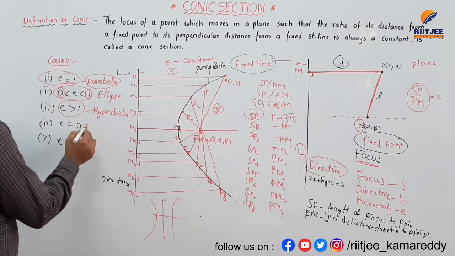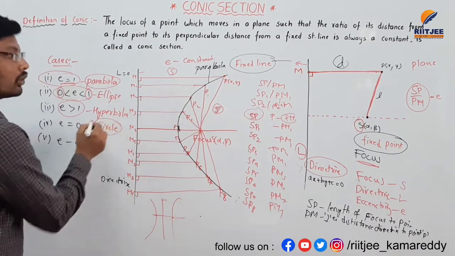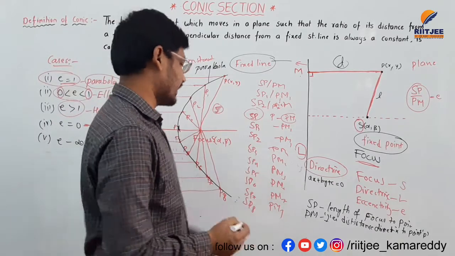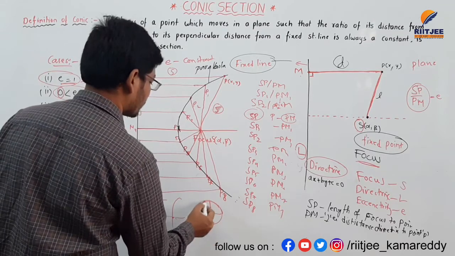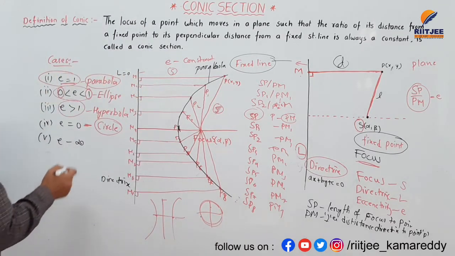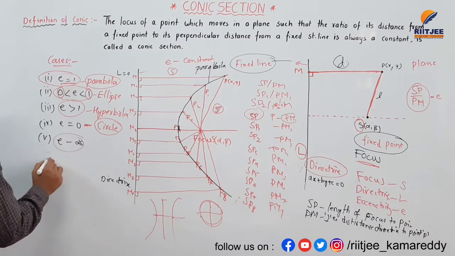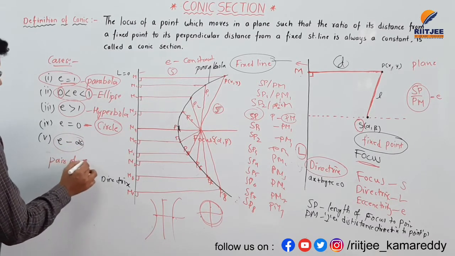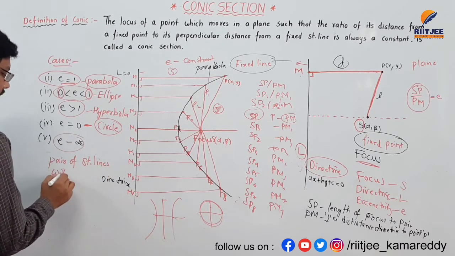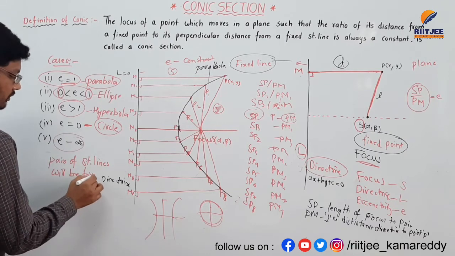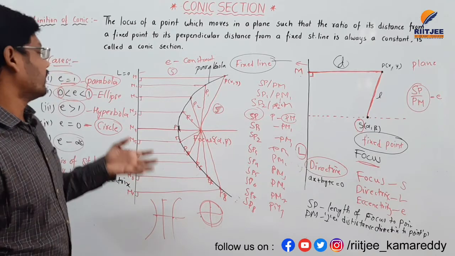And if eccentricity is equal to 0, then a circle is formed. If there is no eccentricity, then the circle is formed here like this. This is the directrix, this is the focus, and this is a circle here. And if eccentricity is infinity, a pair of straight lines will be formed.